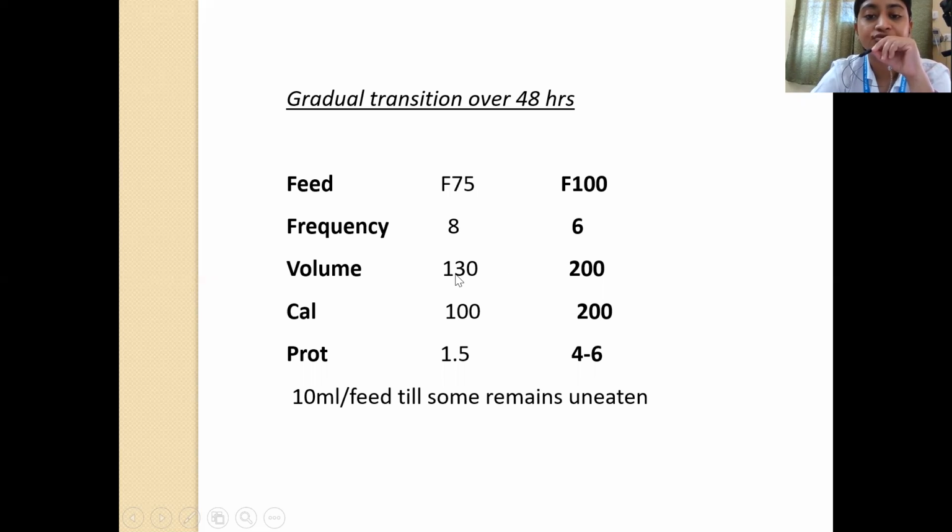The volume over a day should be increased from 130 ml per kg per day to 200 ml per kg per day. And calorie: F75 will be providing around 100 kilocalorie per kg per day. When we are giving F100, it will increase to 200 kilocalorie per kg per day. Protein intake was initially 1.5 gram per kg per day while giving F75. When we transition to F100 after a week, it will be around 4 to 6 gram per kg per day. So this is increased calorie and protein in order to provide catch-up growth.